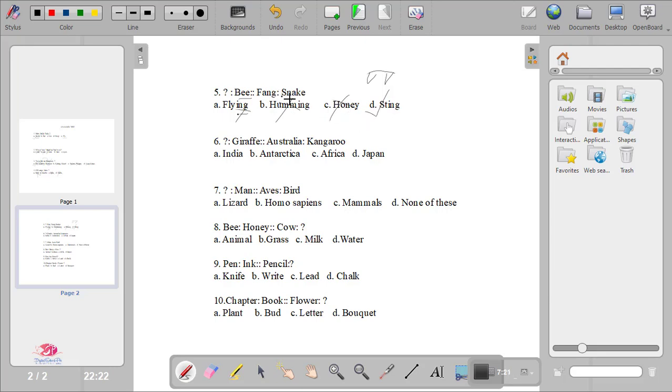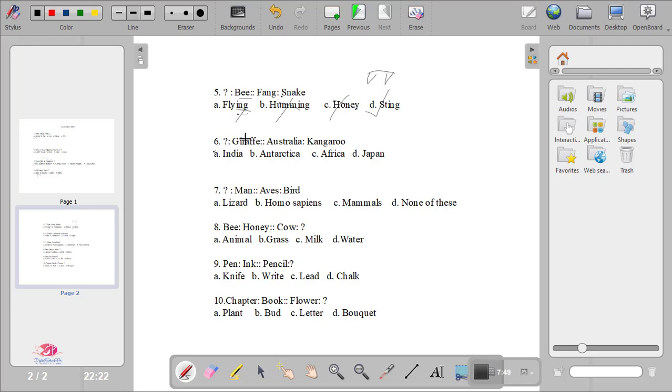Similarly, fangs are used by snakes for their self-defense. Snakes do not normally bite, as we know, if we don't disturb them, or if they don't feel insecure or threatened. Whenever they feel insecure or threatened, they might bite. Without feeling insecure, they normally don't bite.